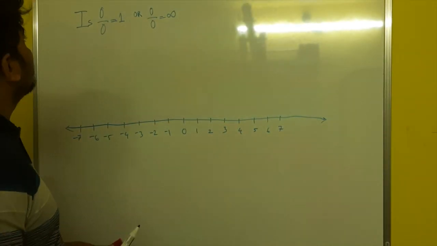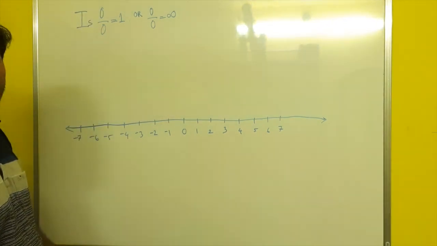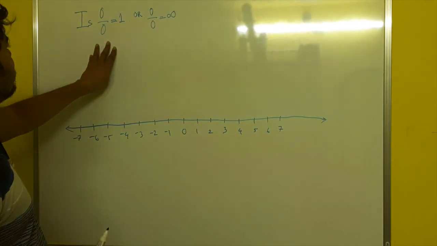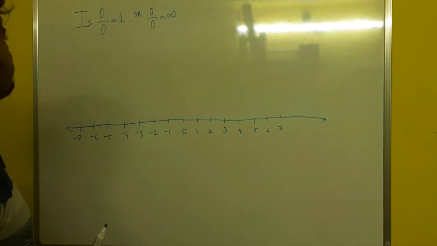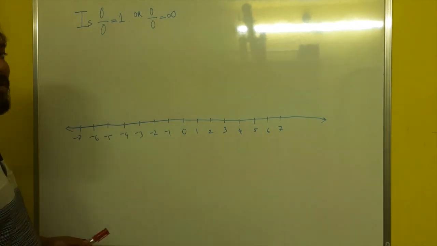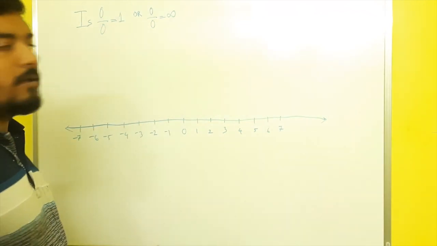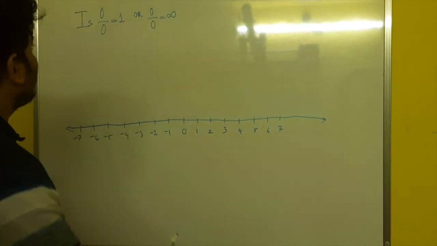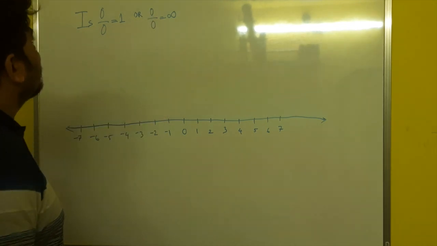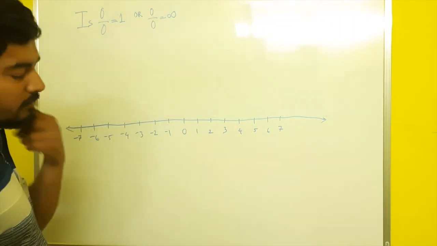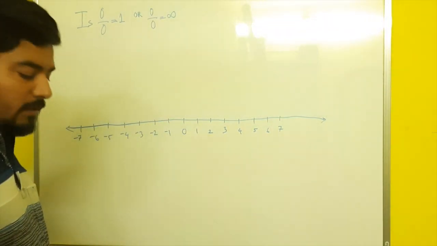Today we are going to see what is the value of 0 by 0. Is it 1? Is it infinity? 0 by 0, 1, why? Because when we divide any number by the same number, whether it's positive or negative, it's going to give you 1. But at the same time, when we divide something by 0, usually it is infinity. So, is 0 by 0 also infinity?